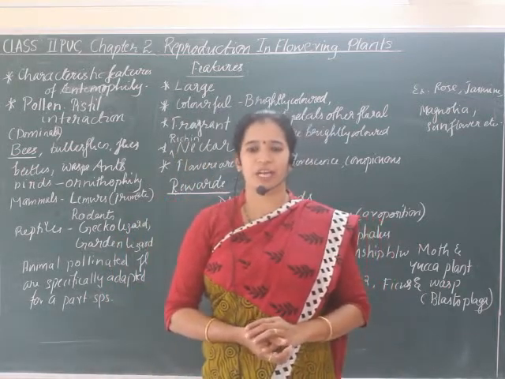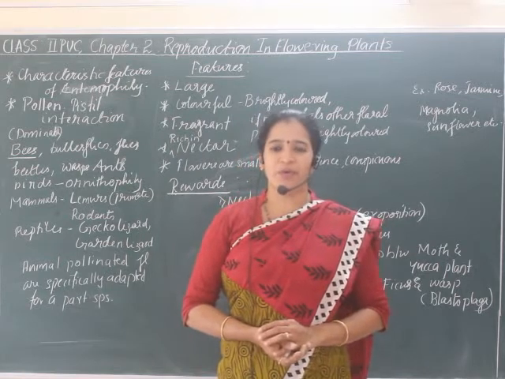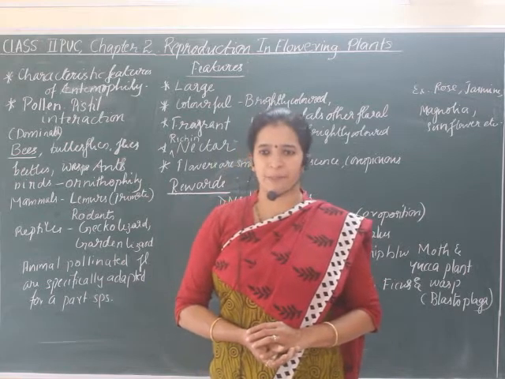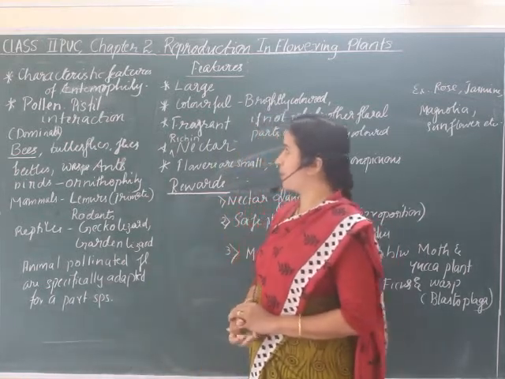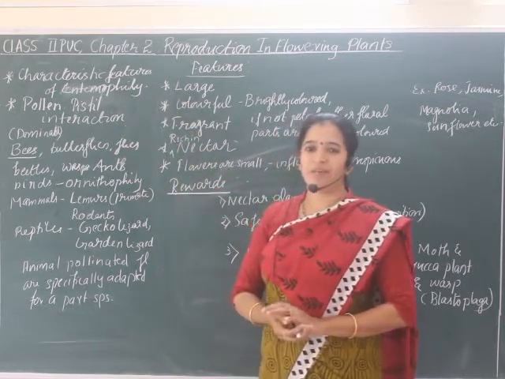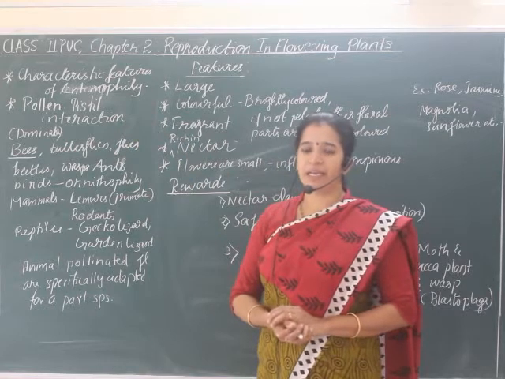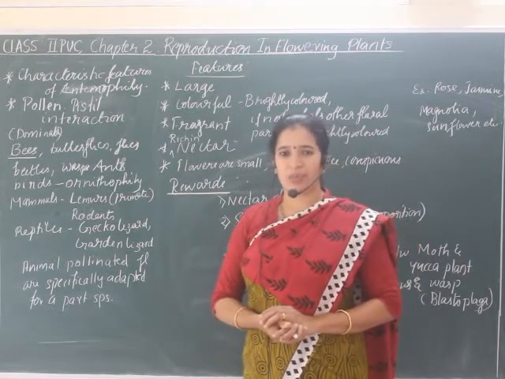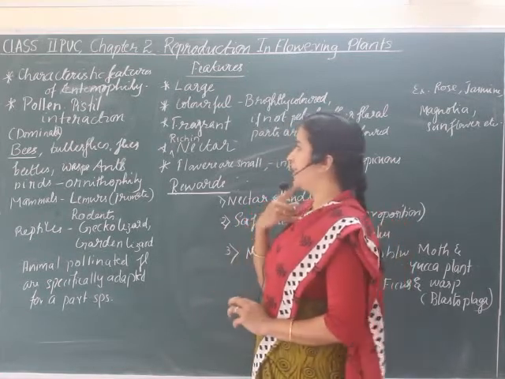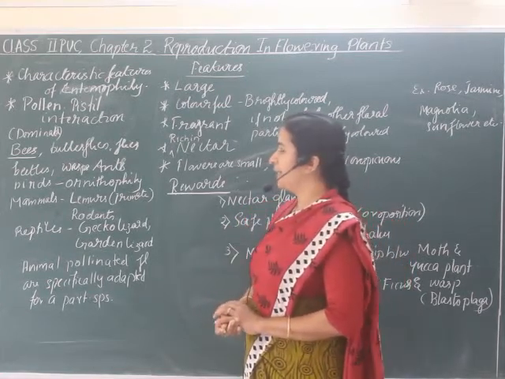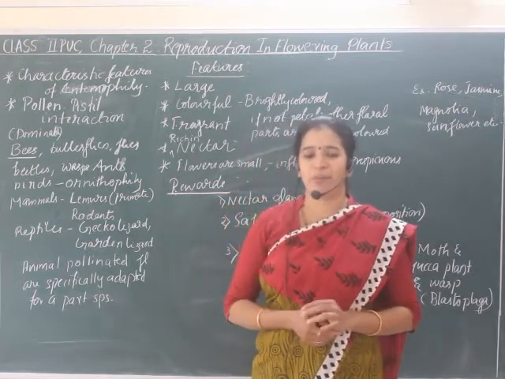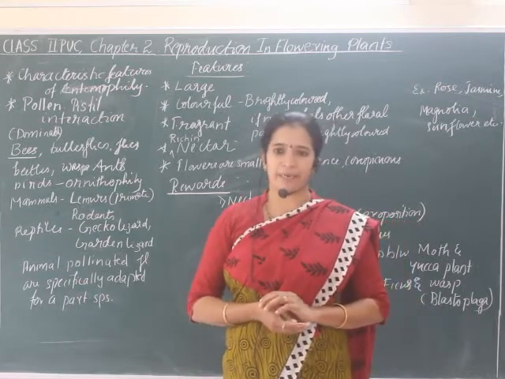It's almost completed. So in this video, we will continue the same lesson, chapter 2, reproduction in flowering plants. Today we shall discuss the characteristic features of entomophily, that means the flowers which are pollinated by insects. We can also say that this category comes under the biotic agents. Then next we will understand the fertilization part, where we will first understand how the interaction between pollen and pistil takes place.